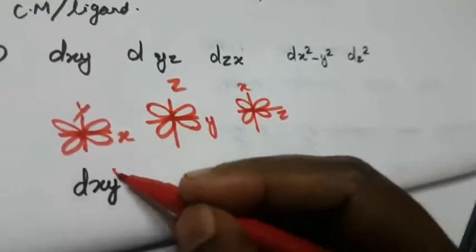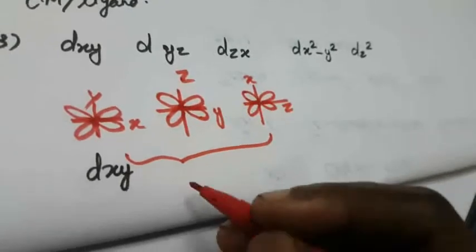These 3 degenerate orbitals lie in between the axes.